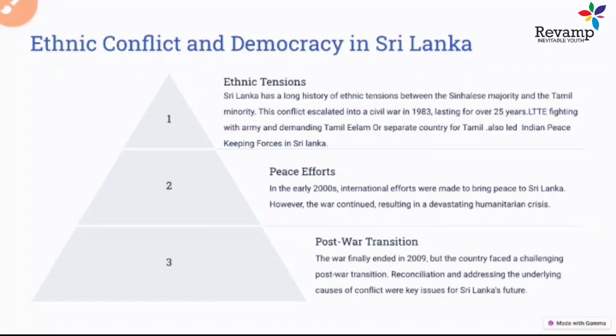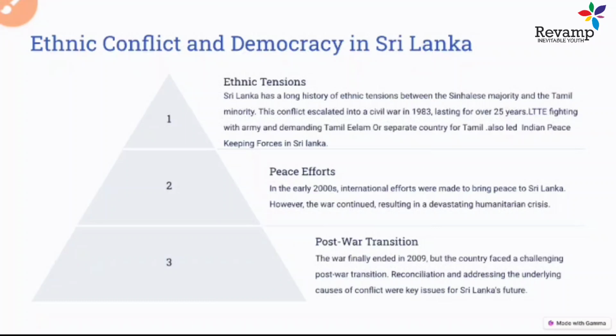So what did these LTTE group want? They were fighting an armed struggle against the Sri Lanka army. Their demand was Tamil Eelam, a separate country for Tamil people. This put a lot of pressure on the government of Sri Lanka and on India also, because there was pressure in India to save these Tamil people, as both sides were losing their men and material in this conflict.